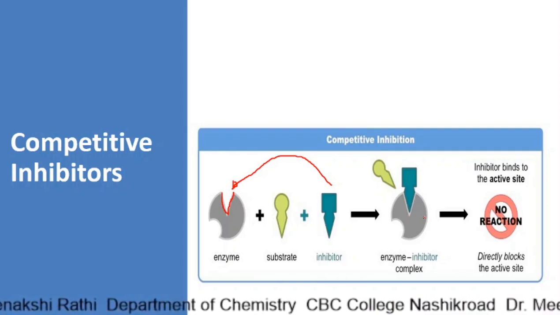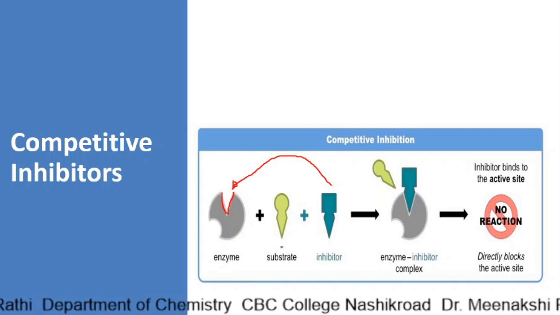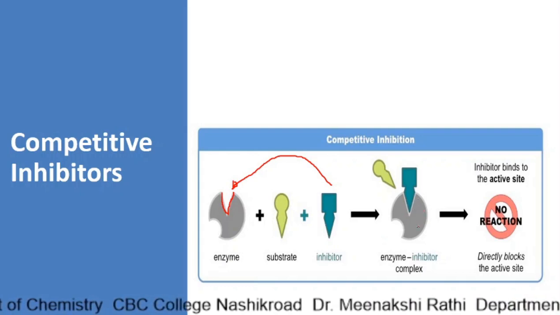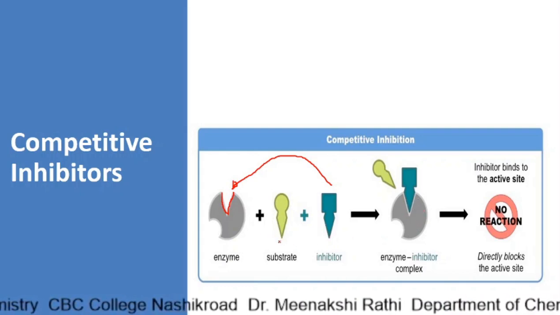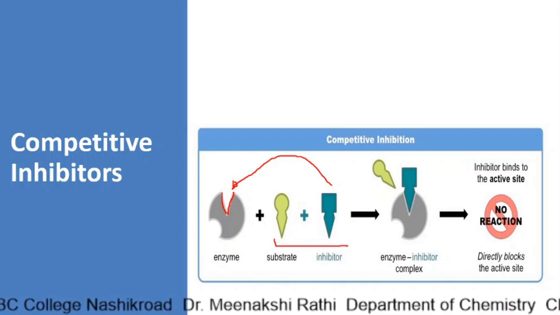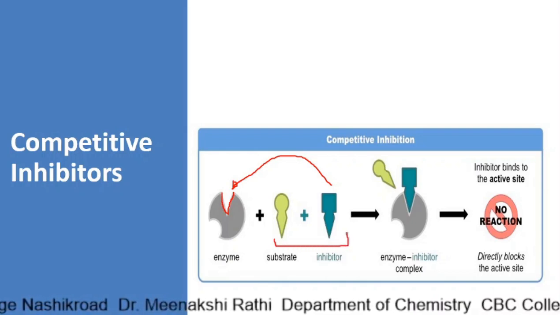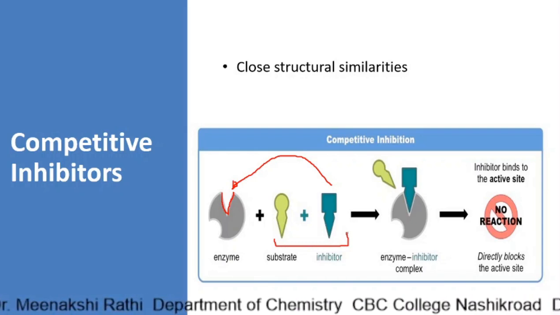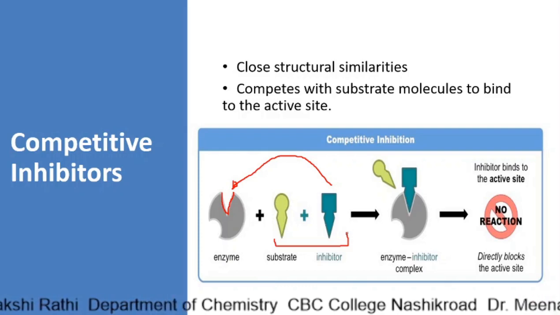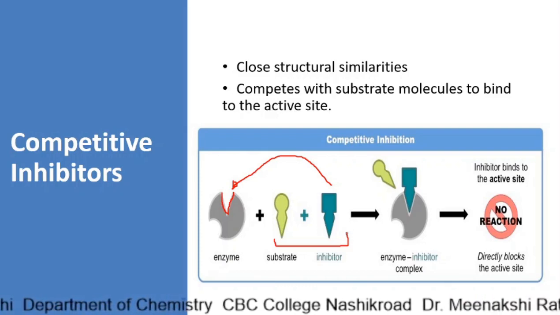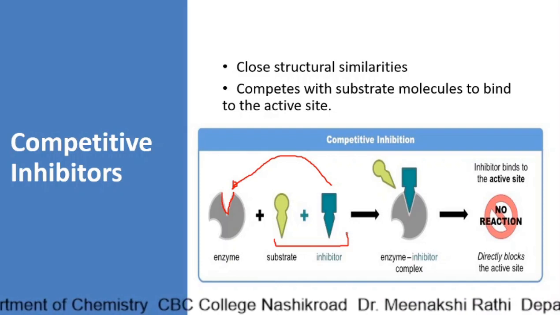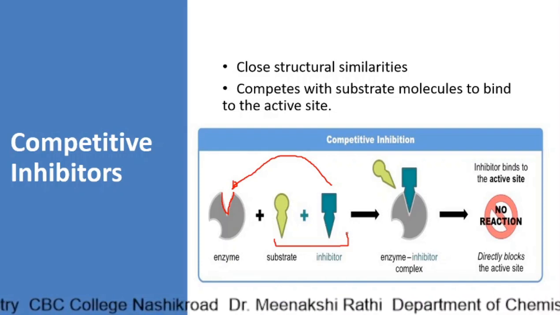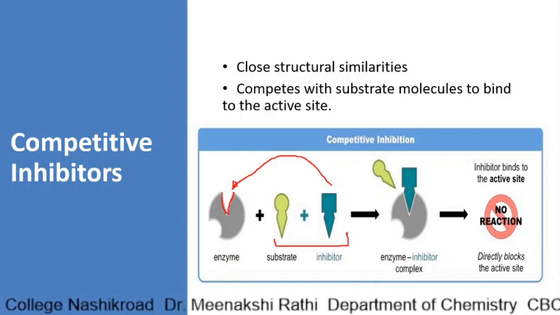Here there is a competition between substrate and inhibitor to combine with the enzyme. Why is there a competition? Because both substrate and inhibitor look the same. They have close structural similarities and hence they compete with the substrate molecule to bind to the active site. This type of inhibition is called competitive inhibition, and here the inhibitor is called a competitive inhibitor.